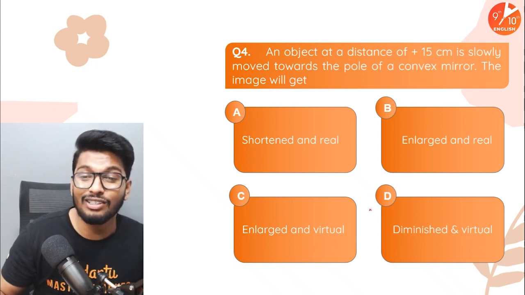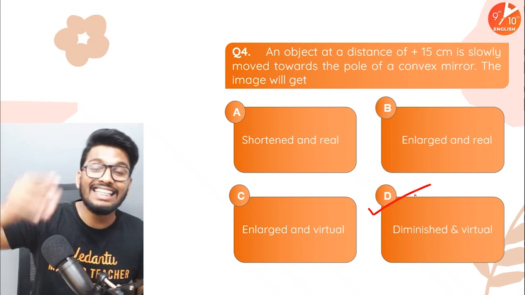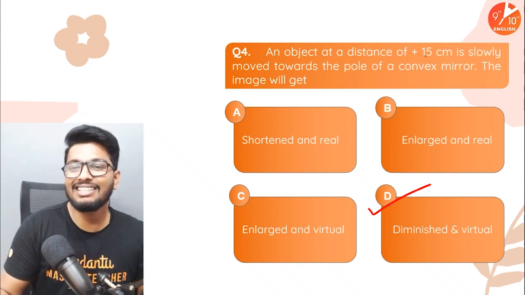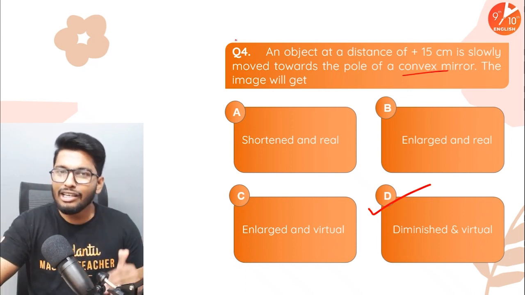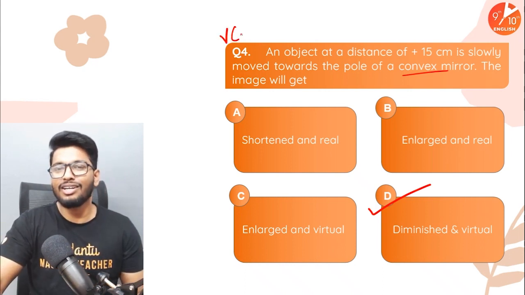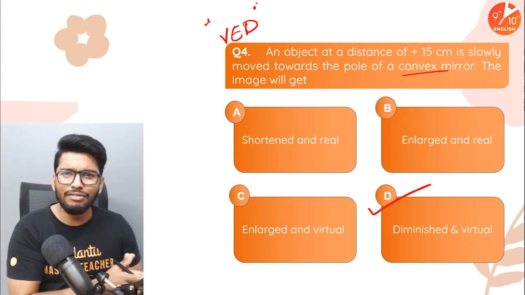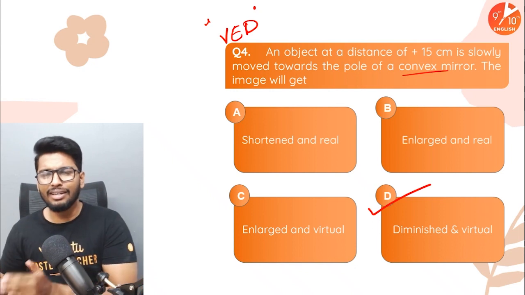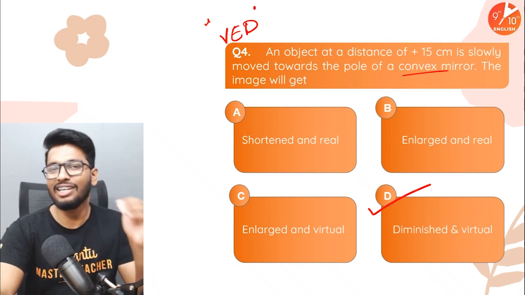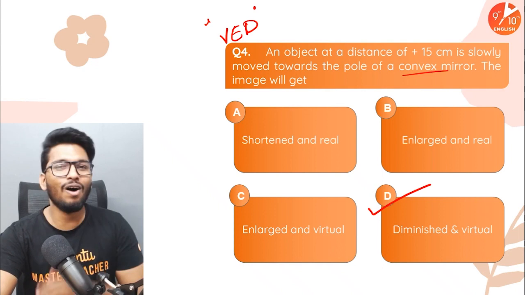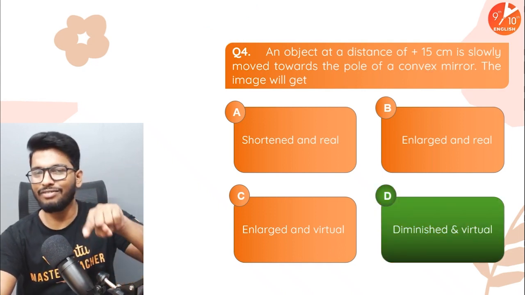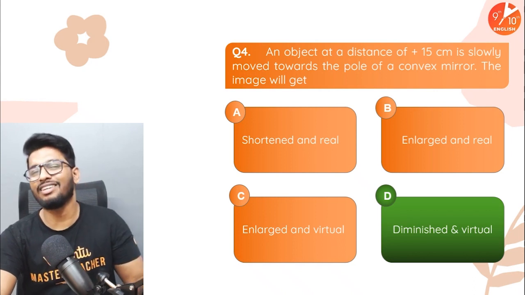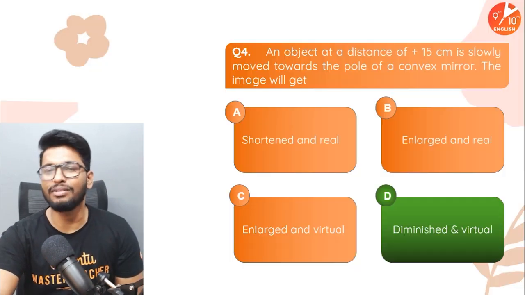The answer is going to be option number D, people, because it says it's a convex mirror. And a convex mirror is always going to form a virtual, erect and diminished image. So it doesn't matter, all the way from infinity to the pole, wherever you keep it, the image is always going to be virtual, diminished and erect. Always, as it's a convex mirror. If it was a concave mirror, then it would have been a different case. But it's a convex mirror here. So the answer would be option number D.